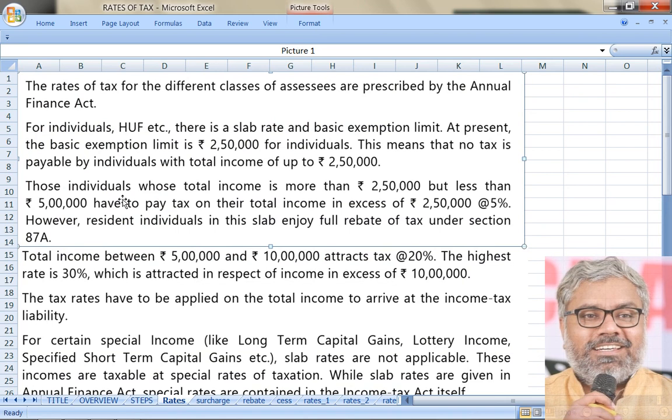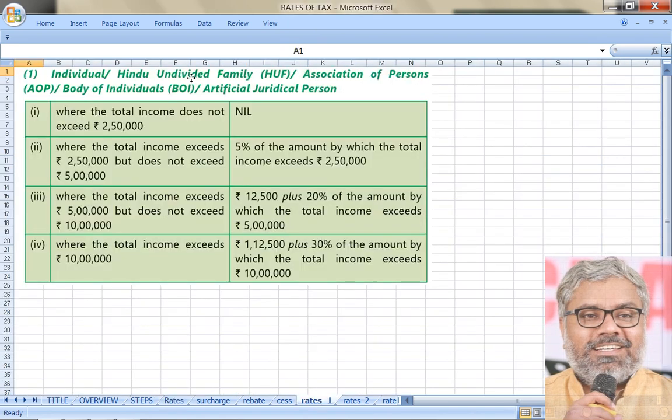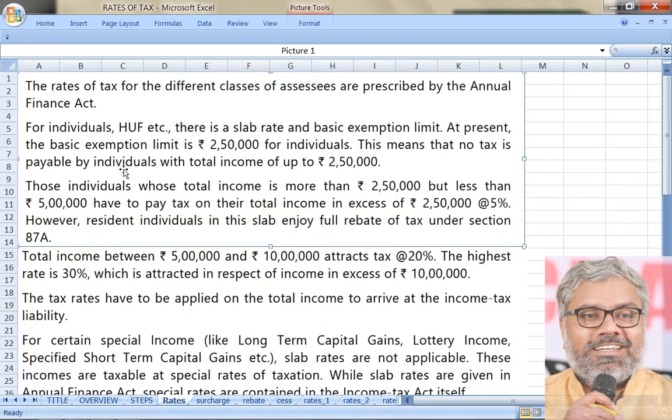First we are going to talk about individuals, HUF, etc. And what is that etc.? We will come to that. There are all these persons: individual, HUF, AOP, BOI and artificial juridical person. For all of them, these rates of tax are applicable. What is this called? It is a slab rate, and there is a basic exemption limit.